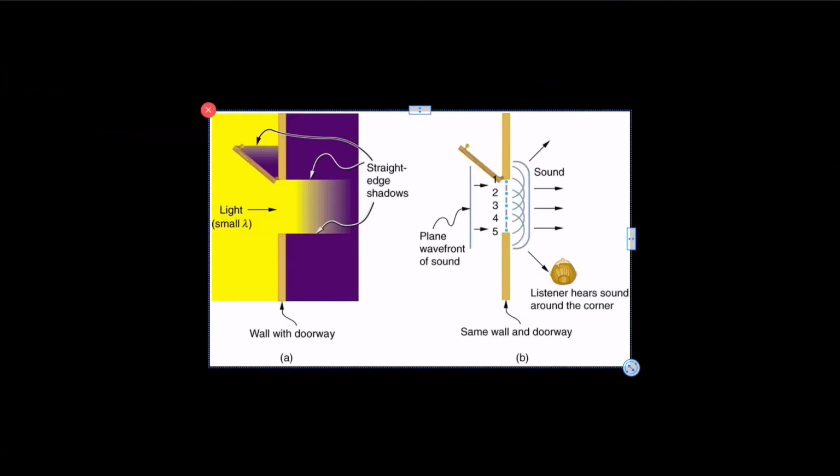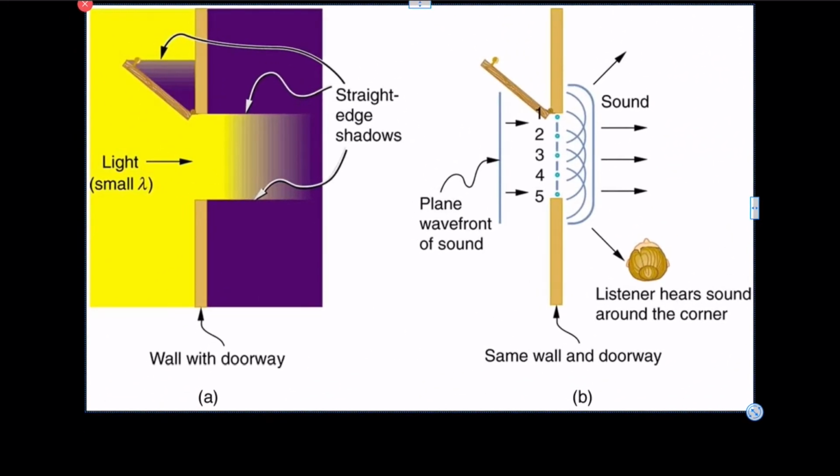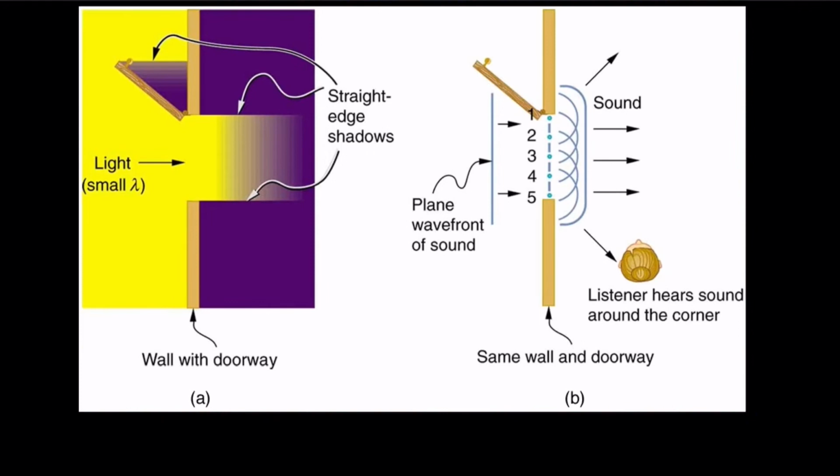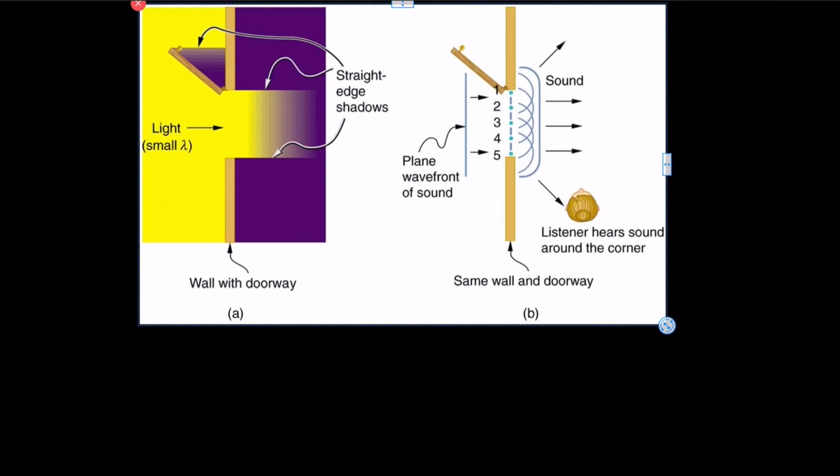Let's take a simple experiment of considering how light waves and sound waves travel through a doorway. When you open a door with a large amount of light, you notice that the edges of the light have straight shadows. The shadow is straight.